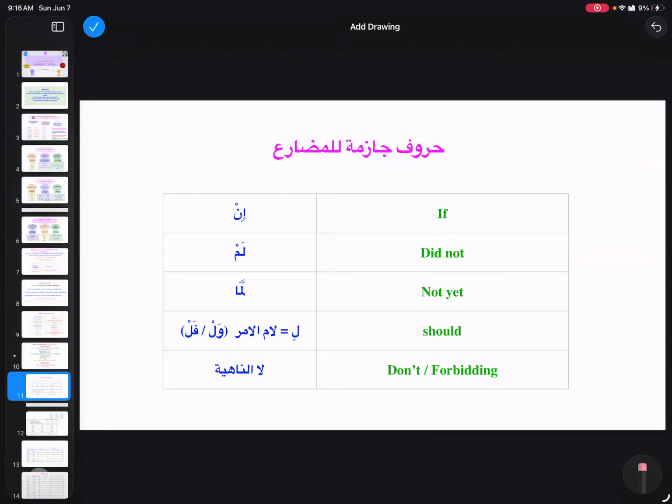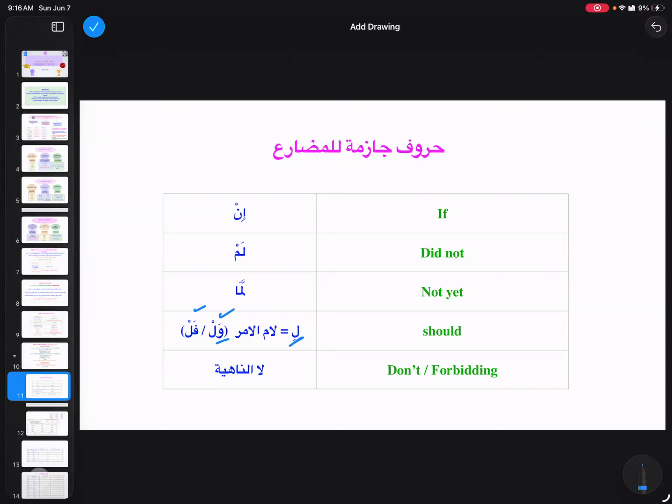And in that case, this li is lamul amr, right? This lamul amr with kasra, it's going to be always with kasra, right? But when our ataf comes with it, this lam is going to be seen with sukoon, wal and fal. And we will see a lot of examples of that in the Quran Pak.